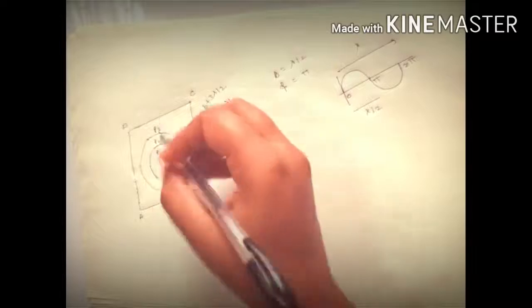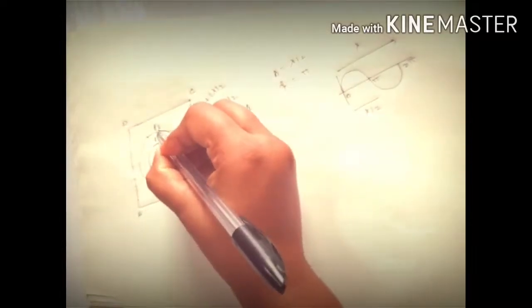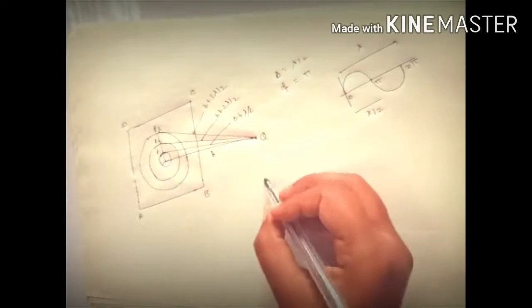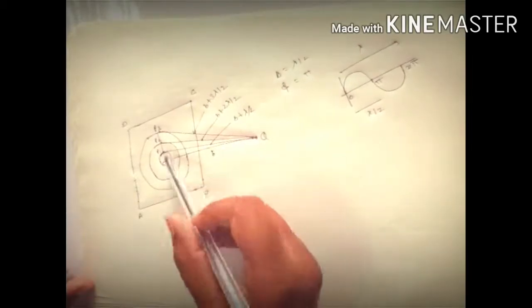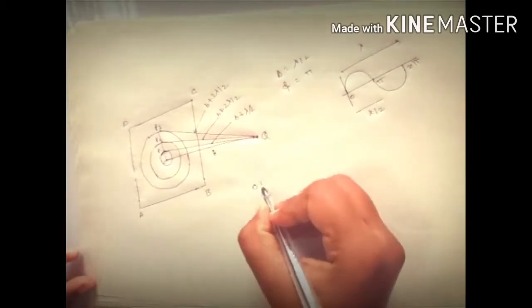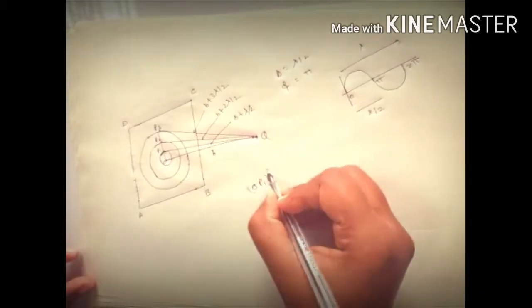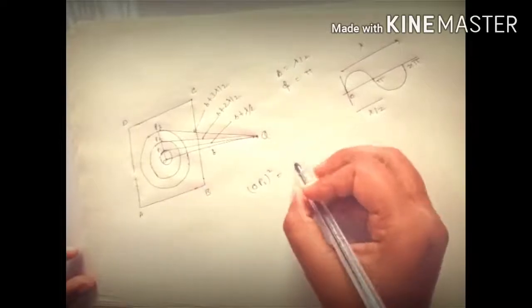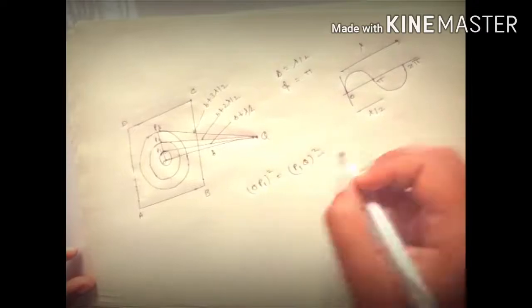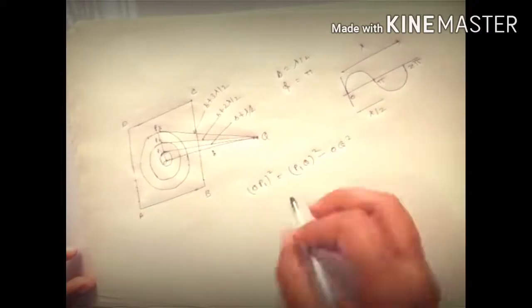Radius OP1. This is how we will find OP1 from this triangle OP1Q. OP1 square is equal to P1Q square minus OQ square.